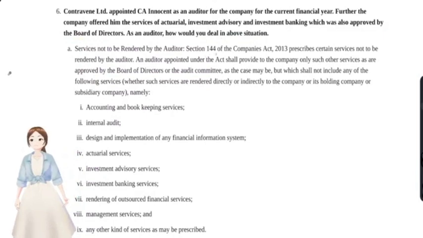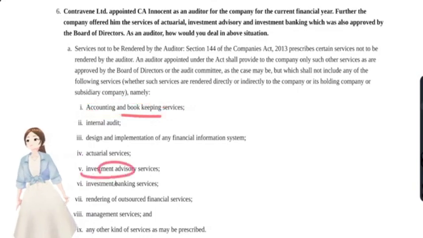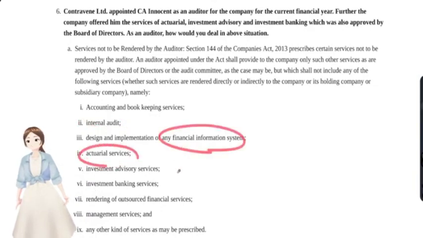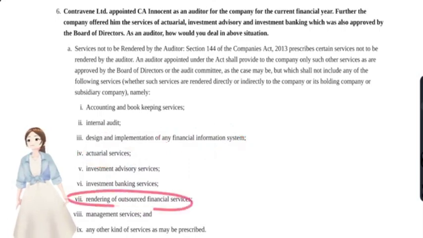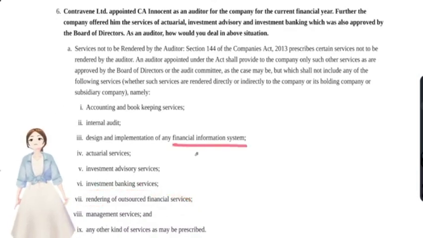Could he do that? So no, we have to first write the provisions of section 144. What is the list of section 144? First thing, accounting and bookkeeping services, and later on with regards to investment advisory and investment banking services, and with regards to internal controls, internal audit, actuarial services, and information system, financial information system, and rendering outsourced financial services, management services. Okay, what is financial information system?